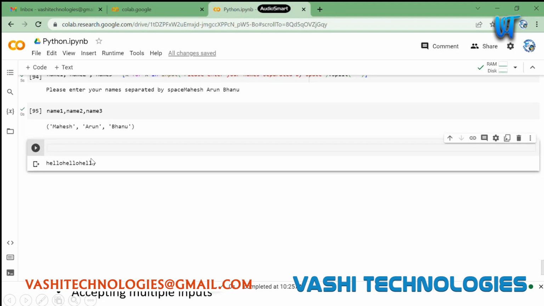The user should write a program which will take input from the user, some random value, let's say a number. It will ask to enter a number. Now I'm entering a number.